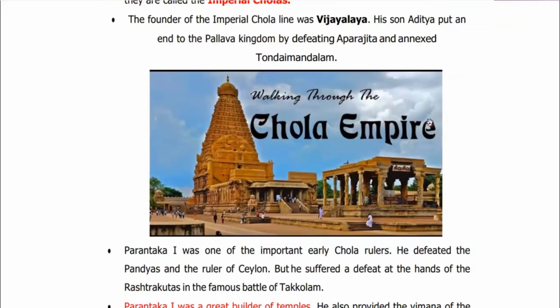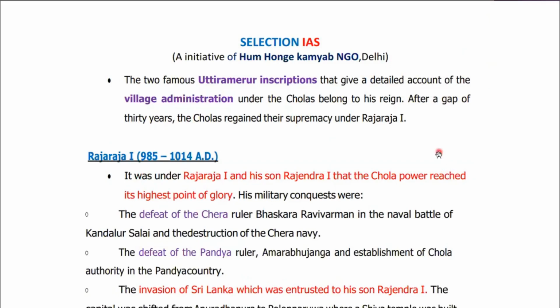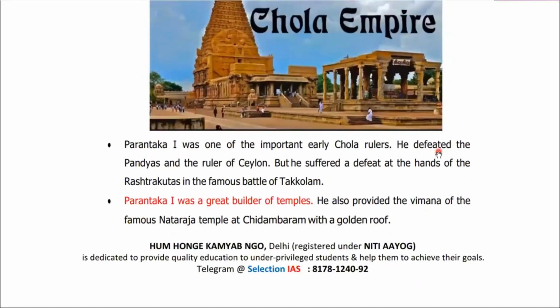They were well known for their temple architecture. We will discuss that. After that, Parantaka I was one of the important early Chola rulers. He defeated Pandyas and the ruler of Ceylon. Ceylon is the old name of Sri Lanka only.